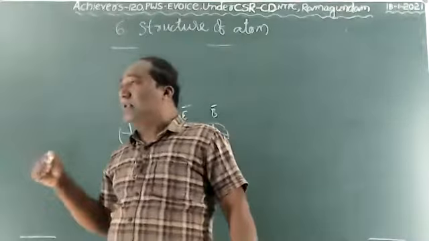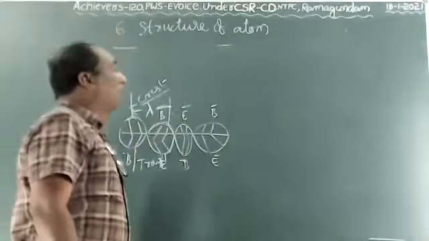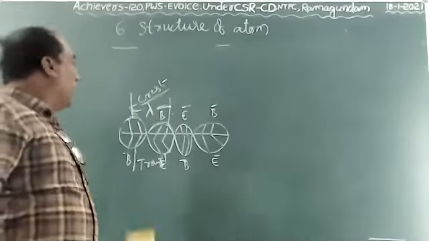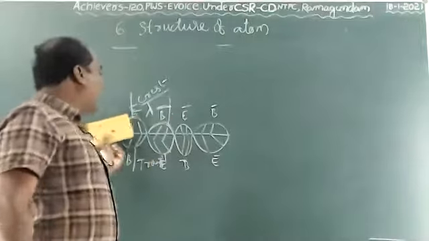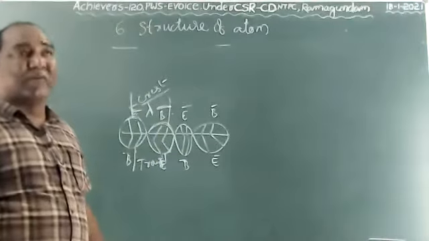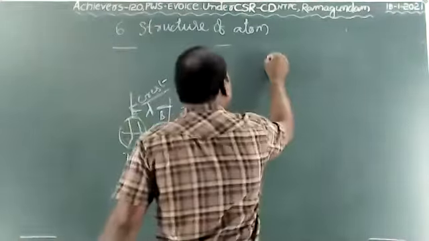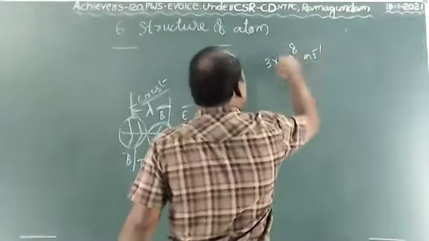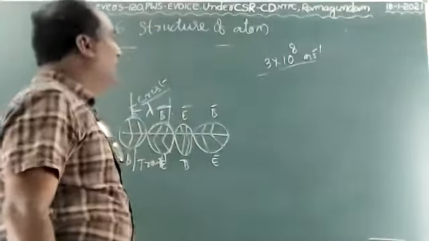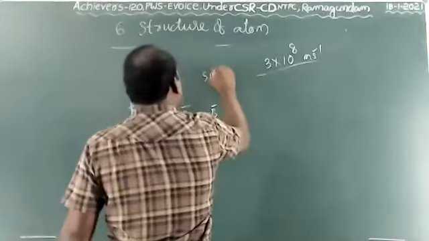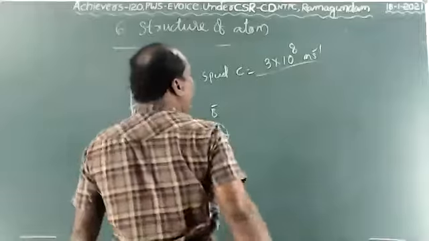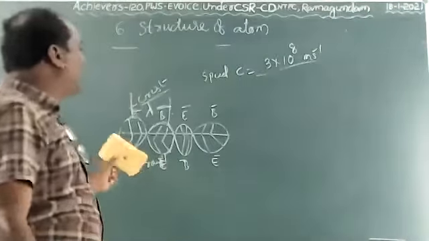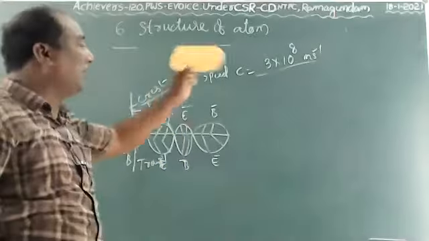The electromagnetic wave transfers in nature. The electromagnetic wave travels with a speed equal to the speed of light. The speed of light in vacuum is 3 into 10 to the power of 8 meter second to the power of -1. It is the speed of light, denoted by C. C equals 3 into 10 to the power of 8. The electromagnetic wave travels with the speed of light in vacuum.